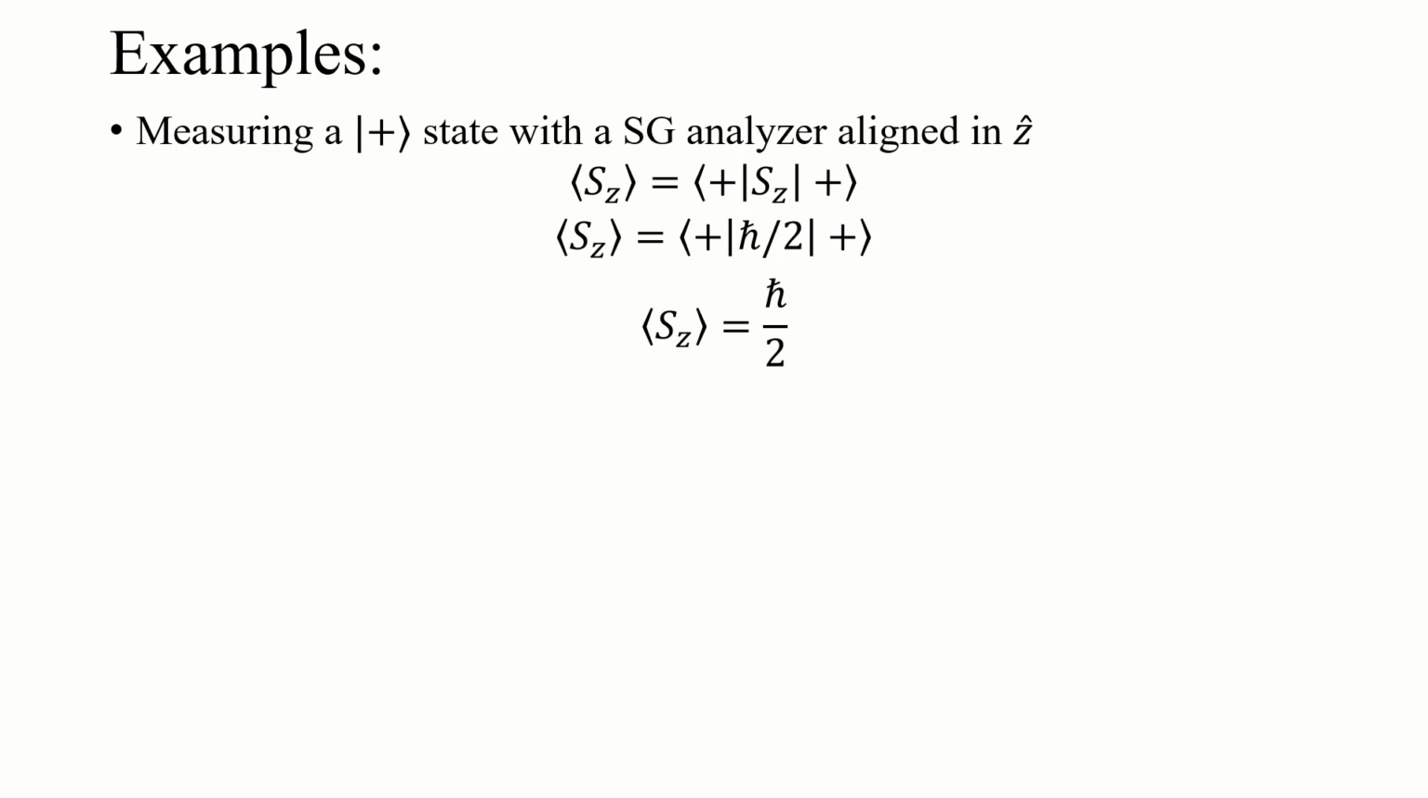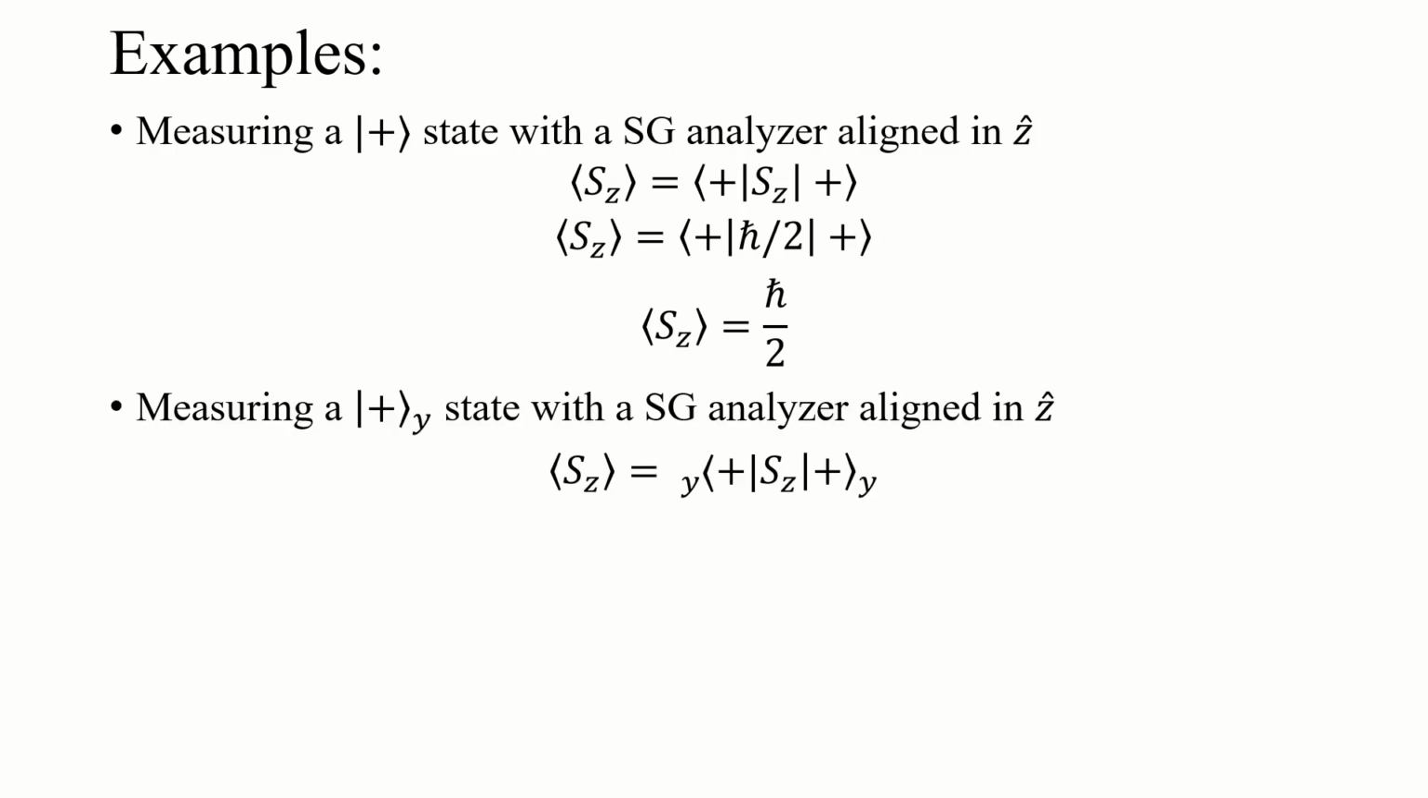if we know the state is spin up and there's no contribution from the spin down ket in that general state. The probability is 100% we're going to measure it as spin up. And if we average a bunch of measurements of that h bar over 2 eigenvalue for the spin up state, we get an average value of h bar over 2. So another example we can look at is the spin up in the y direction state.